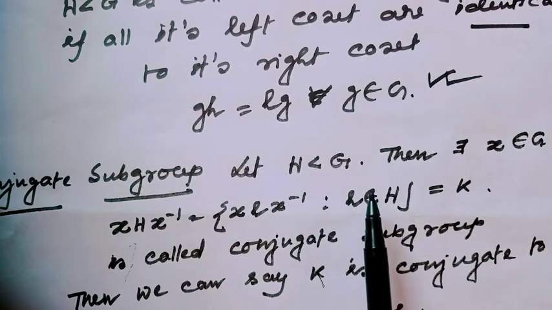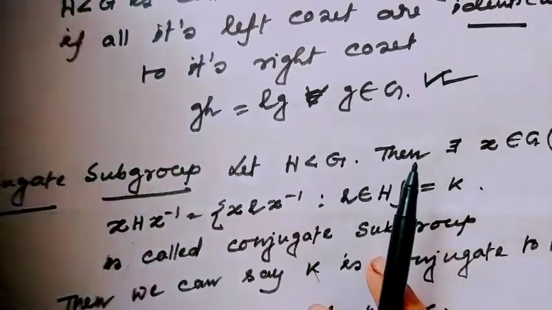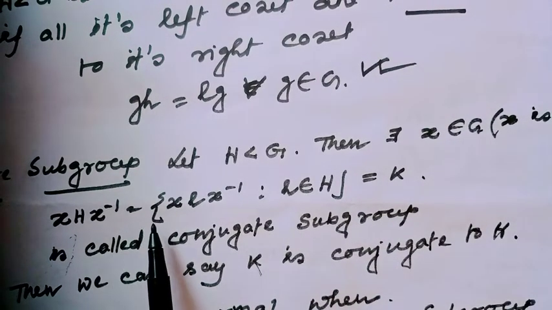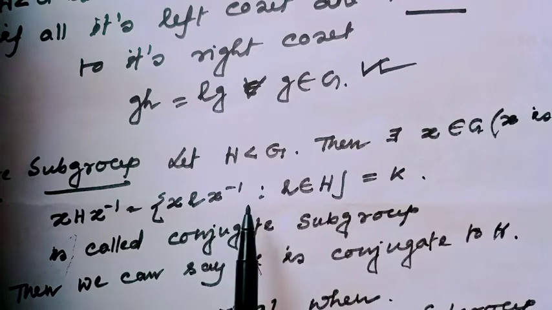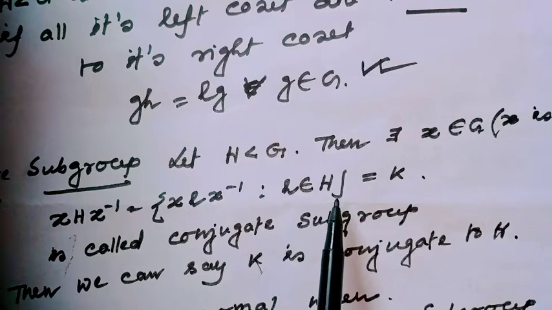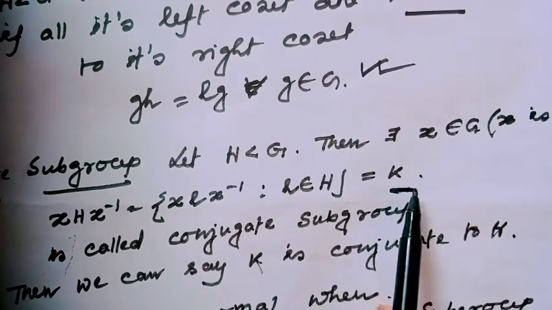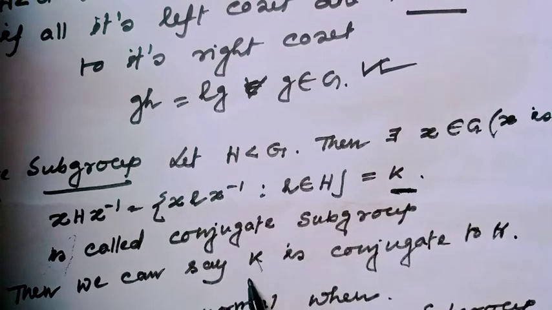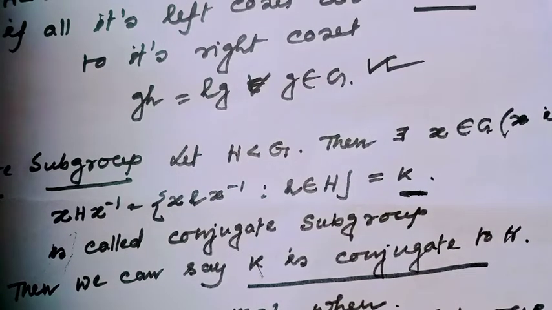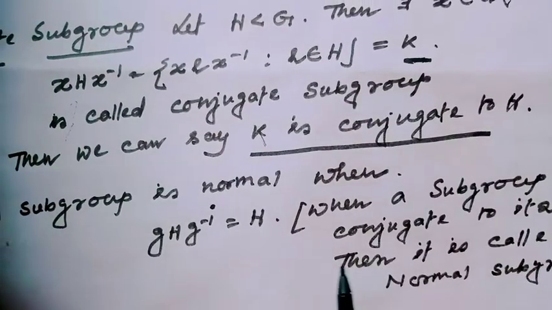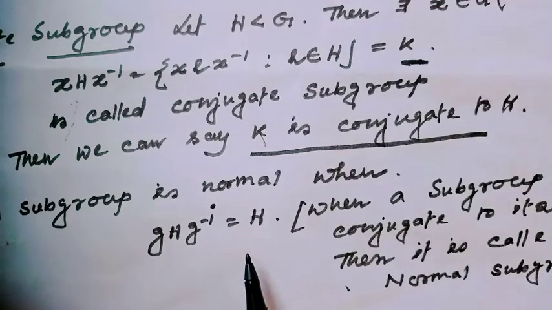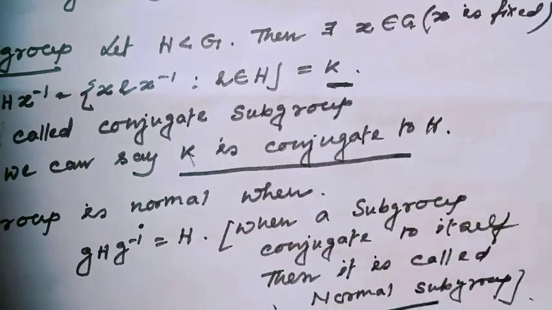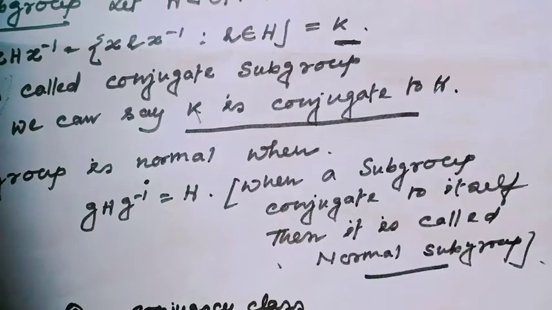Let H be a subgroup of G. Then there exists x belonging to G, where x is a fixed element, such that the set of elements x inverse a x, with a a member of H, equals K. Then K is called a conjugate subgroup, and we can say K is conjugate to H. A subgroup is normal when g H g inverse equals the whole H. Means when a subgroup is conjugate to itself, then it is called a normal subgroup. This is the other definition of normal subgroup.